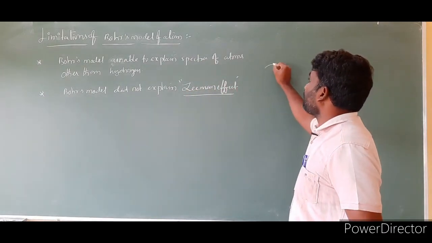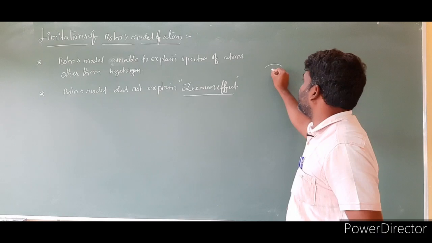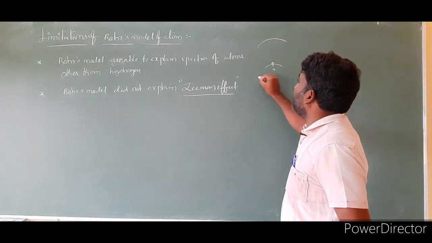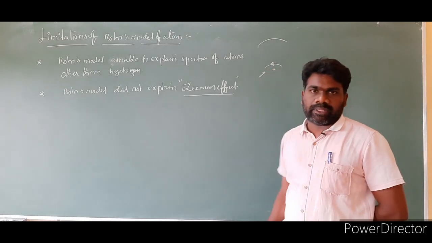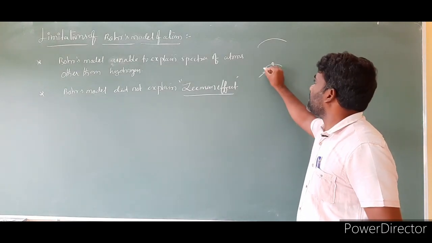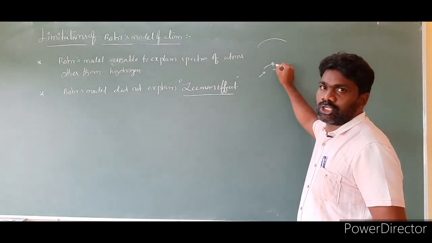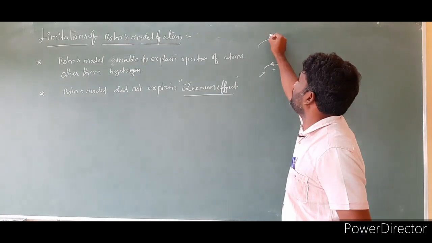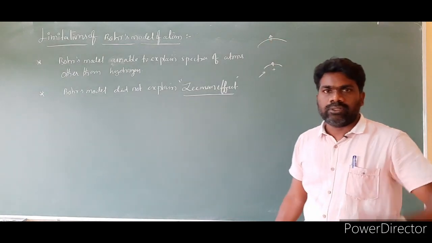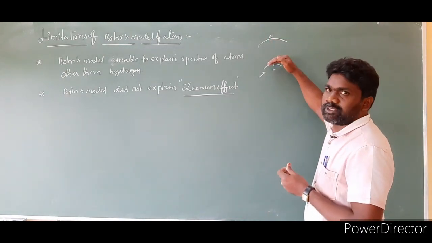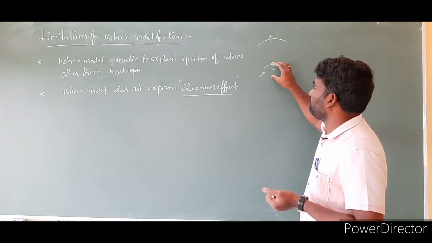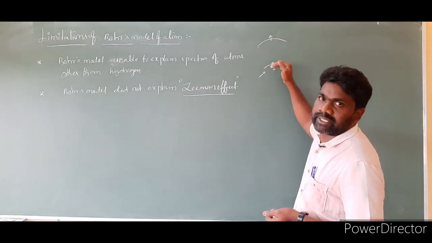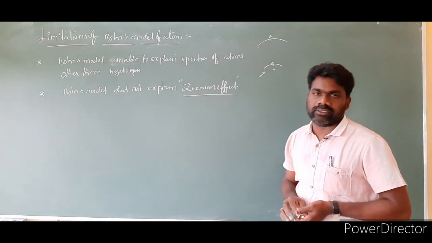Suppose I am taking an atom, it has an electron in the ground state. Right? I gave energy to the atom. So when energy is given to the atom, electrons present in the lower energy state will jump to the higher energy state. So electrons present in the ground state, that means the first energy level, get excited to a higher energy state.